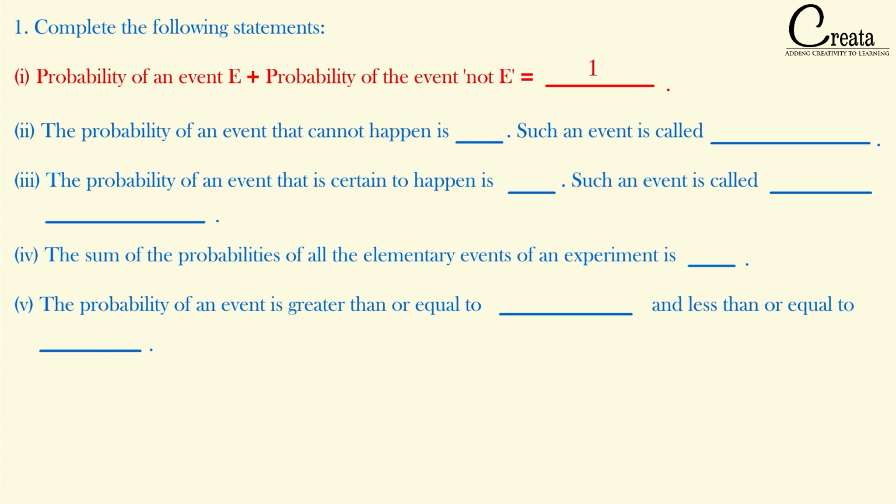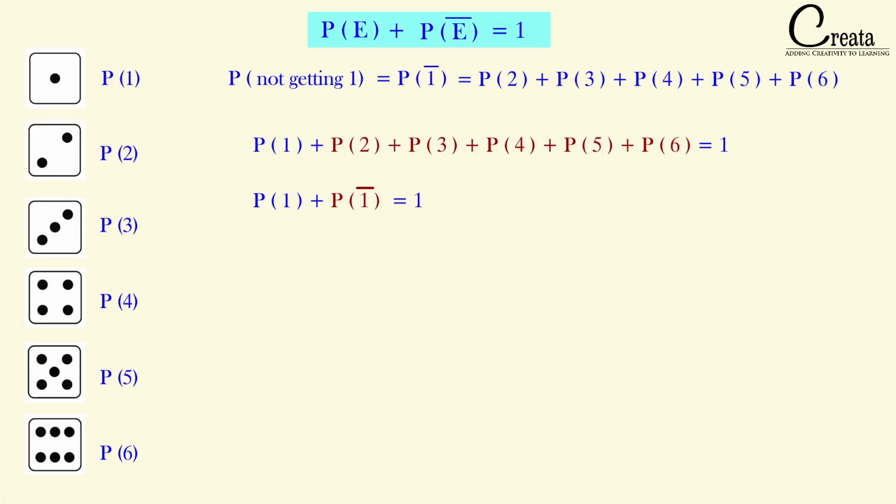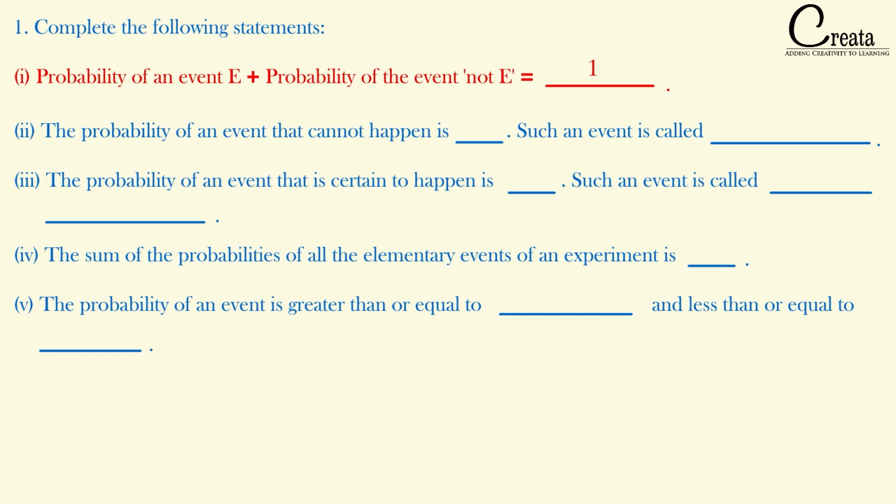The link to the theory lecture is given in the description. We have already covered that. We have also seen that the probability of happening of the event head plus the probability of not happening of the event head is equal to 1. And we have used the concept in the case of dice, where we calculated the probability of not getting the number 1 when rolling the die. We have covered various questions in detail. Refer to the link in the description for understanding the concept further. So the answer to this question is 1.